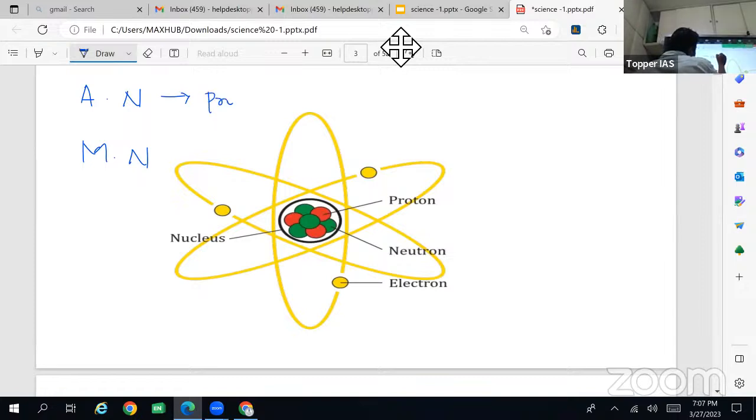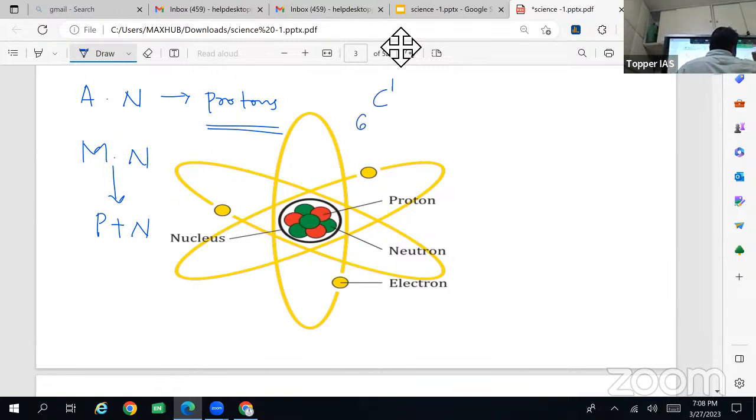Number of protons or neutrons, or basically we can just say number of protons. Usually in radioactive nuclei, the number of neutrons will be different, that's why we cannot use neutrons, but basically the number of protons or electrons. So the number of protons makes up the atomic number. Then what is mass number? The number of protons plus neutrons.